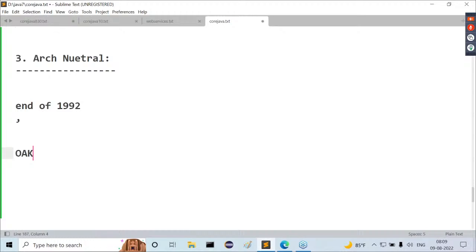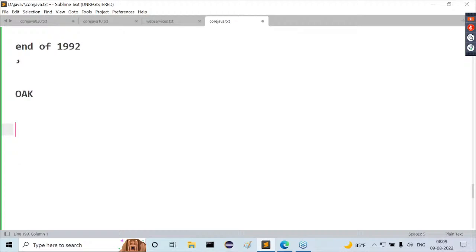Observe carefully. Whenever the Green project people were preparing this programming language, they used to take one brand-labeled coffee at the Sun Microsystems cafeteria. The name of that brand-labeled coffee is Java. They used to take that coffee at the cafeteria, and its name is Java.